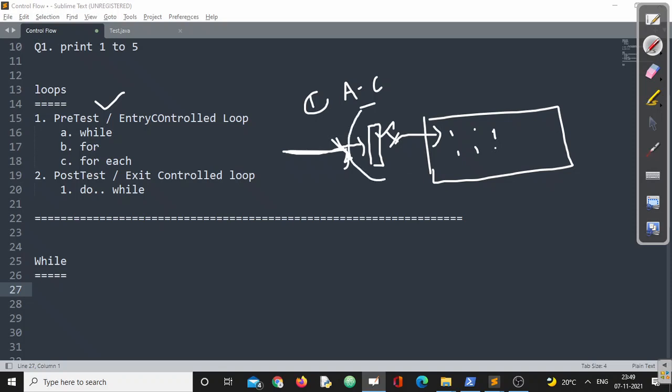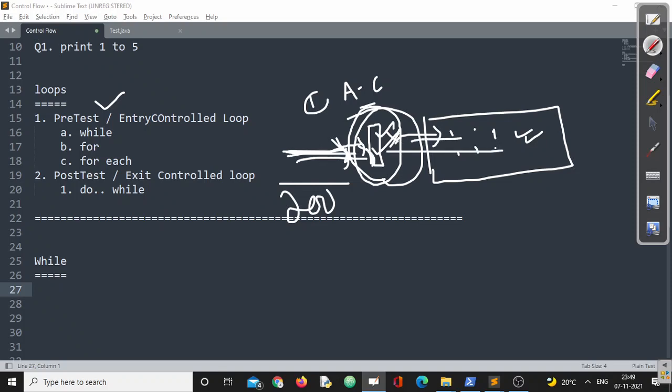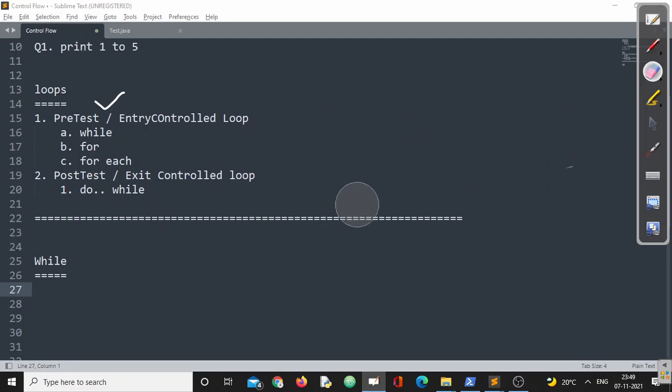So this is called entry controlled. This is what is called pre-test. The test is done first, then you can execute. The same procedure is executed for how many students? Suppose 200 students need to appear. The first is checked, then enters. The second is checked, then enters. The third doesn't have the admit card, so he has to come back. So the point is, at entry time the condition is checked, then they can enter into the loop.